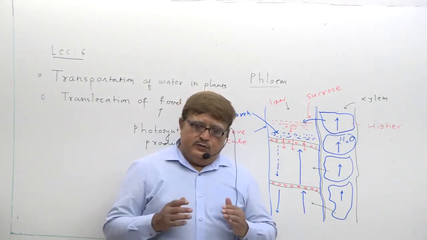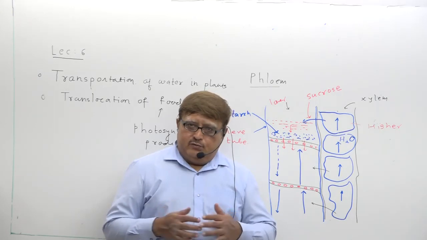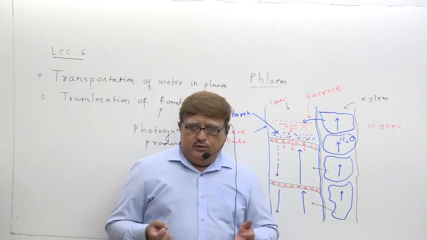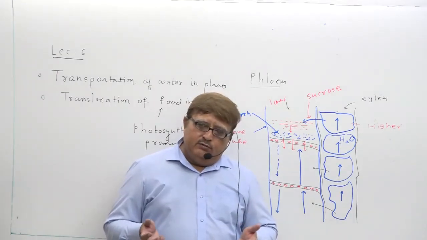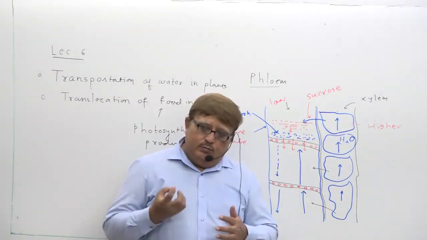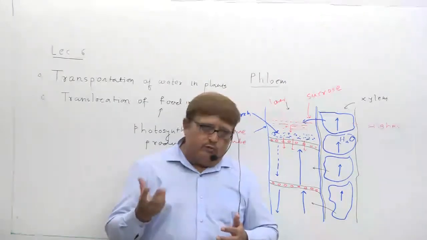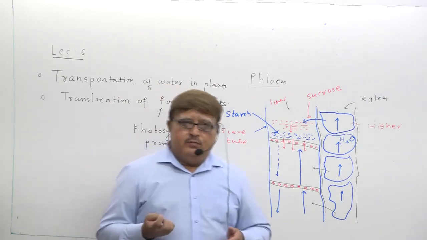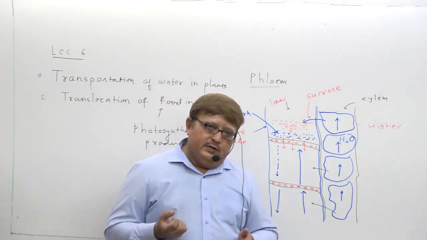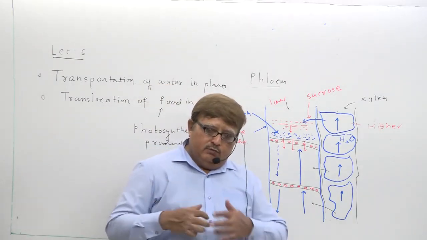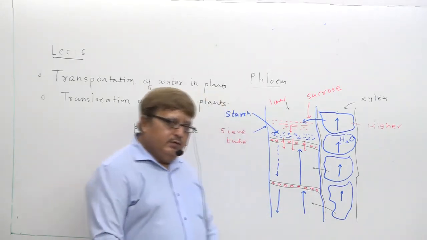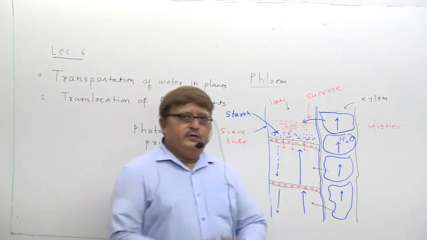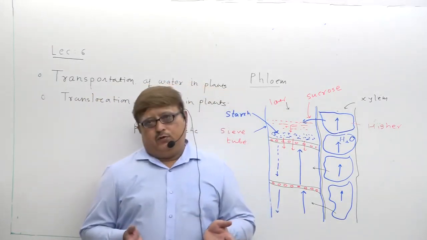And this photosynthetic product has to be transported to those organs which require it: the growing regions, root, stem, branches, fruit, seed, even buds, because buds have to blossom in the season of spring, so they also require some food product, photosynthetic product, for the formation of flower. You try to understand. So this is how photosynthetic product can be transported.